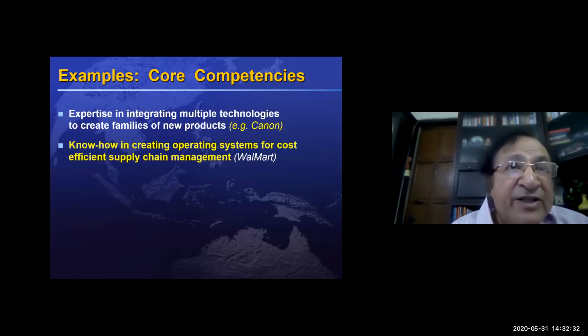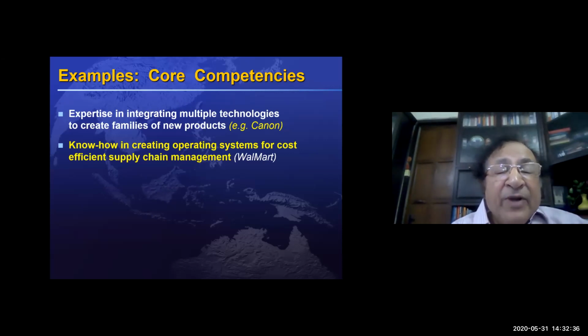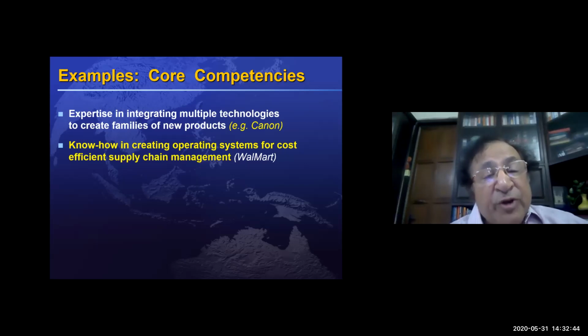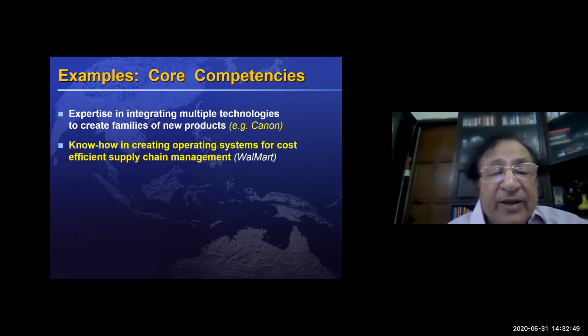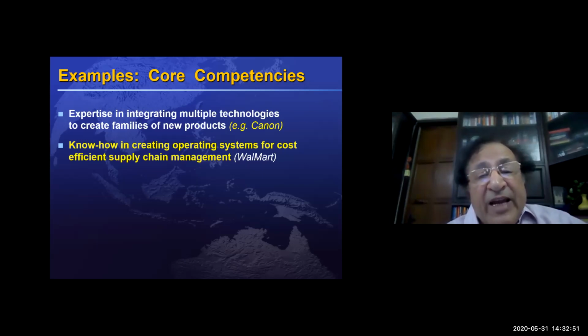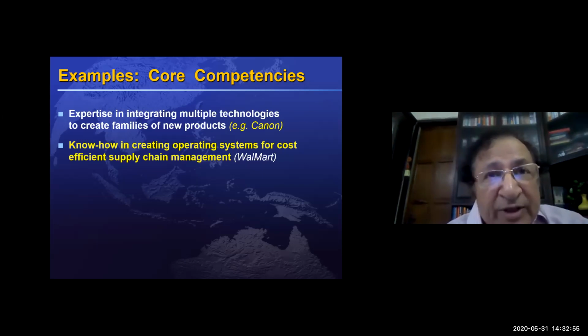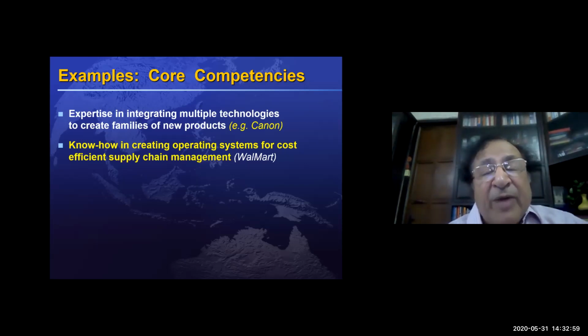Particularly, cost efficiency is very high, because Walmart is now known for selling all the material available there at the cheapest price, and they have been able to do it while still making a good amount of profit, and they are one of the biggest companies in the world, because they have developed the core competence of an efficient supply chain management.